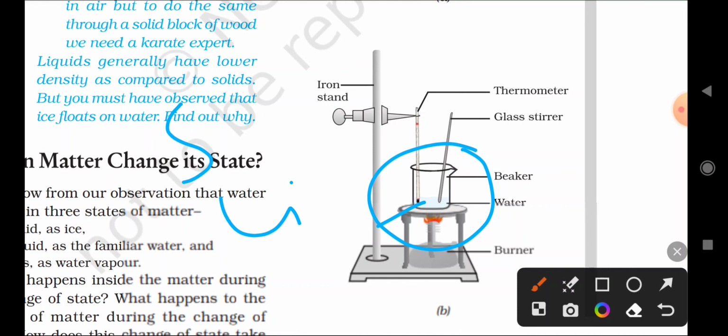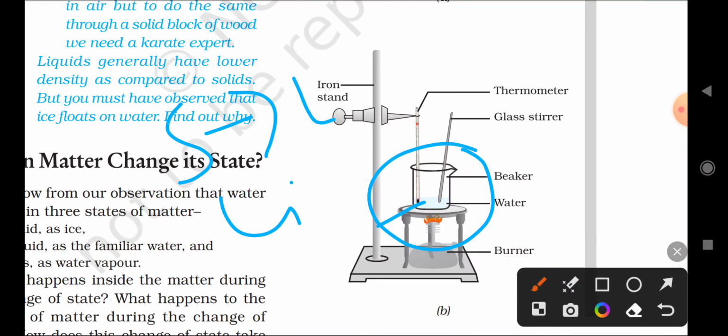Now we know that the solid is converted into liquid. Further, we are also heating the liquid. So at which temperature the liquid starts boiling, you have to note that temperature. Keep a careful eye on the thermometer reading till most of the water has vaporized. Okay, we have to heat the water until it vaporizes completely, so you have to heat the water continuously. Record your observation for the conversion of water from the liquid state to the gaseous state.